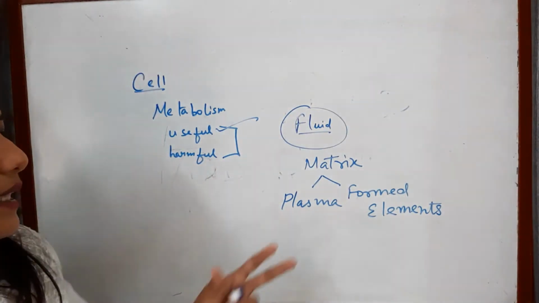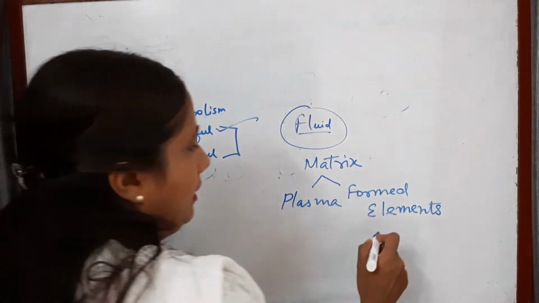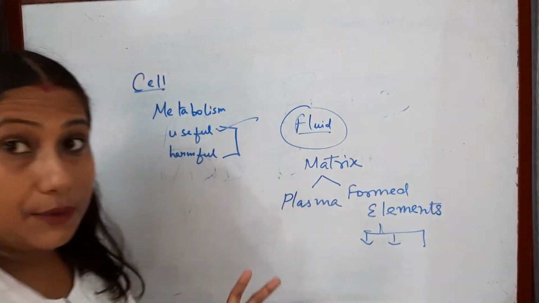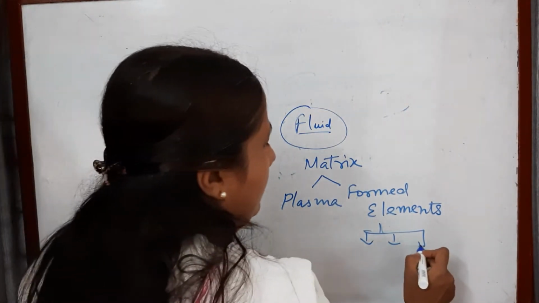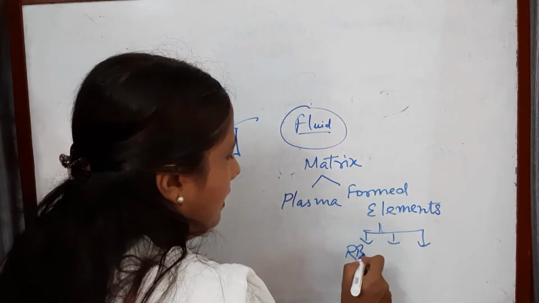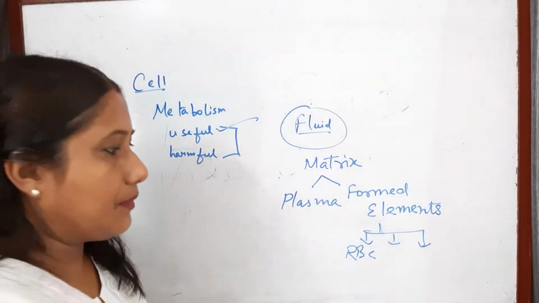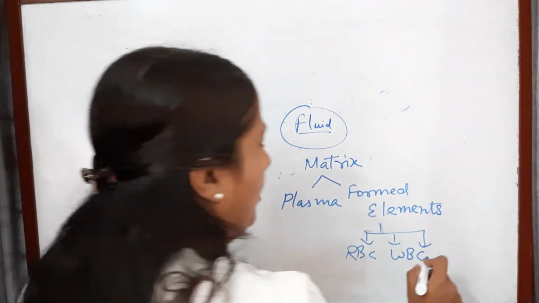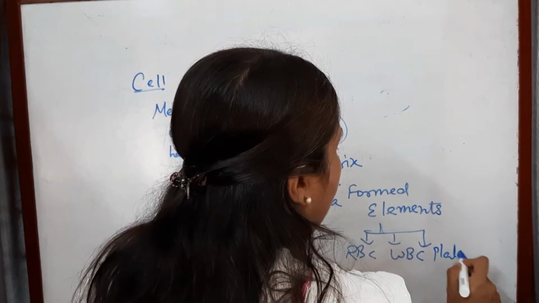Okay. Now these corpuscles are of 3 types. And in a later part of the chapter, we will discuss all these elements in the blood. That is the erythrocyte, that we generally call RBC, the WBC, which is the leukocyte, and the platelet, that is the thrombocyte, that is the final type of element.